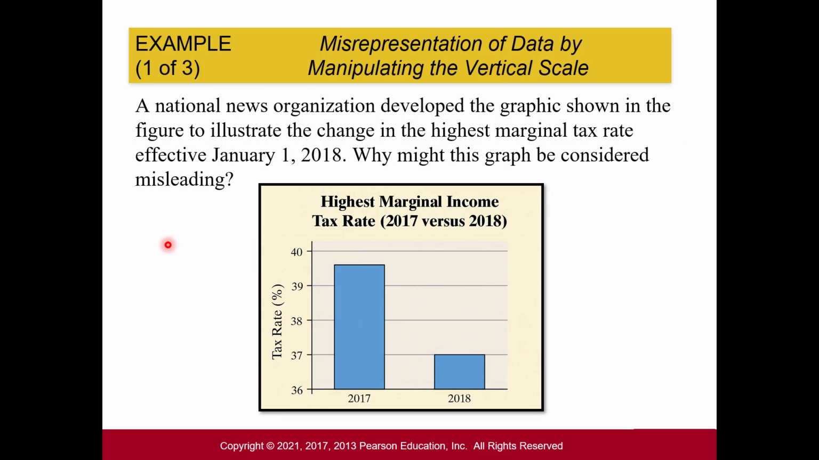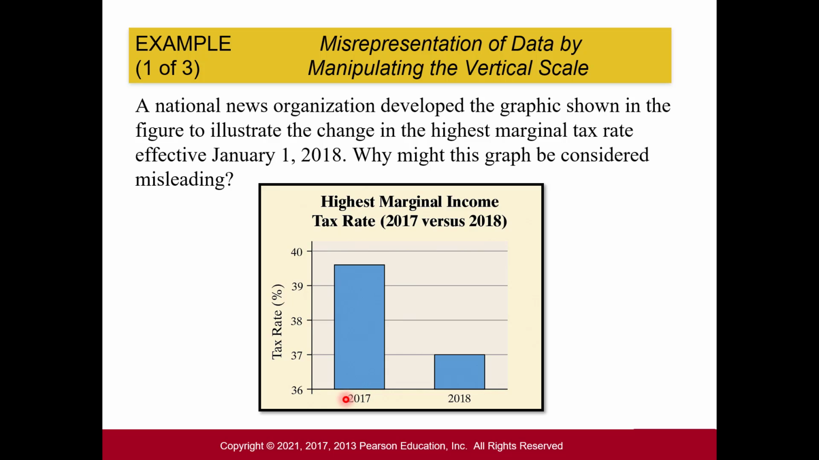All right, let's try another example. A national news organization developed this graphic that illustrates the change in the highest marginal tax rate effective January 1st, 2018. Why might this be considered misleading? So the highest marginal income tax rate in 2017, it looks like, was somewhere 39 point something percent. And then 2018, down here at 37%. Based on the height of the bars, it looks like a drastic change.